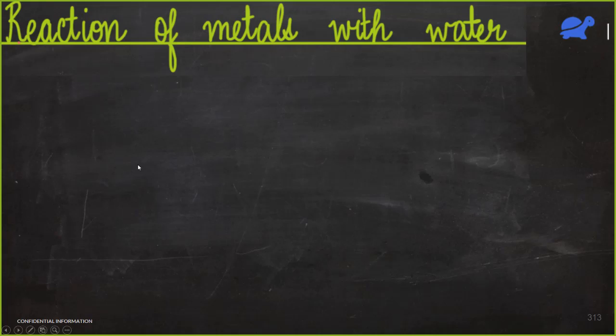Now let's talk about the reaction of metals with water. Here there are two important points to note. First is that whenever a metal reacts with water, we get two things. First of all, we get the metal oxide, and along with this metal oxide, we get some hydrogen gas.